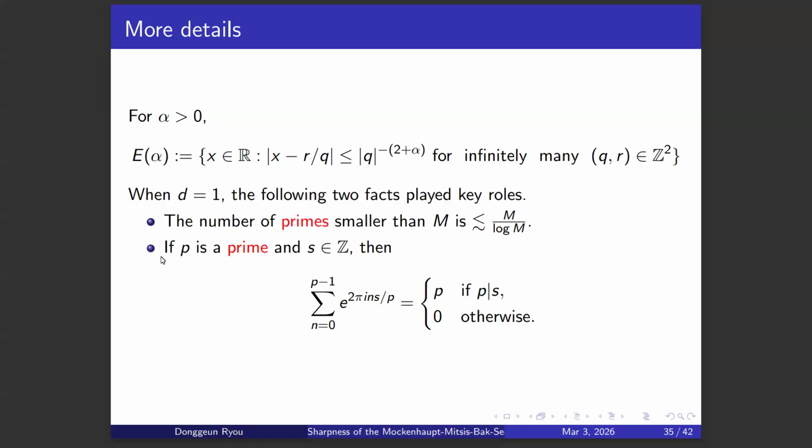And if p is a prime and s is an integer, then we have the following exponential sum. We evaluate the exponential sum of e to the 2 pi i times s divided by p. Then the result is always one of the two, p or 0. If s is divisible by p, then the exponential sum will be p, since there's no cancellation at all. Otherwise, the sum will always be 0 because of cancellation. So we use this to evaluate the Fourier decay of the measure that we constructed.